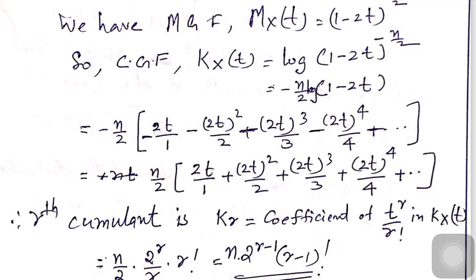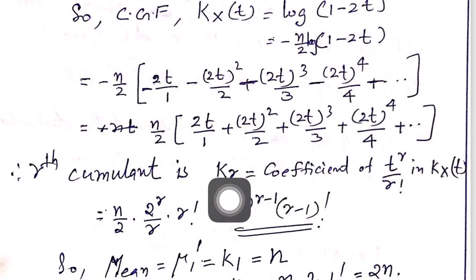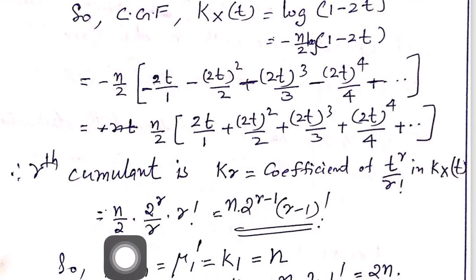What was the rth order moment? Mu r is equal to the coefficient of t to the power of r by r factorial in the mgf. But here the cumulants are found as the coefficient of t to the power of r by r factorial in Kx(t).